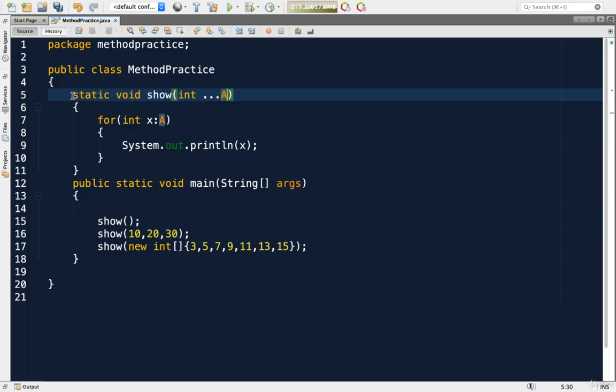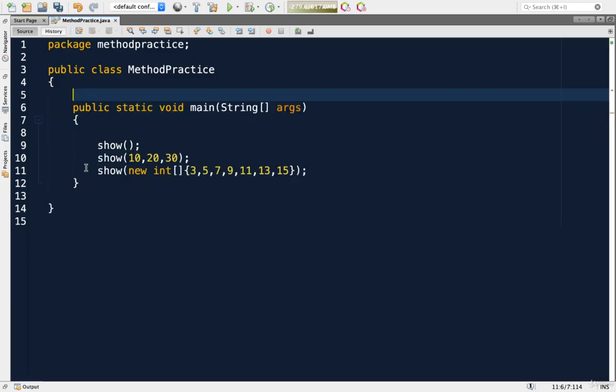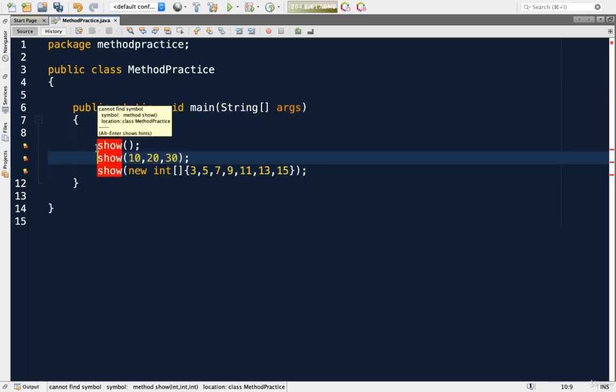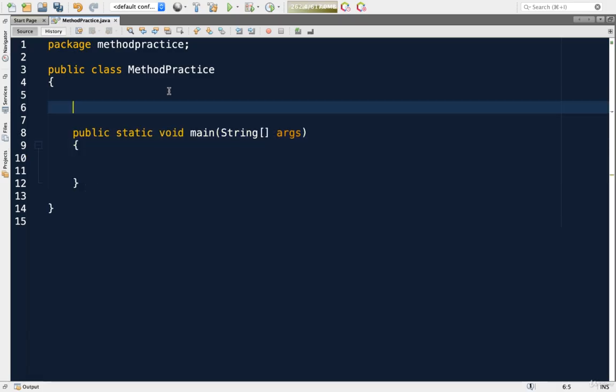Now let us try another thing. I will remove this. Let us remove this also. I will write down a method which will take variable number of strings and it will display all the strings. So let us say I will pass names, so it will show all the list of names. So let us write the method. While writing, I will explain you more. So I will call it as showList.